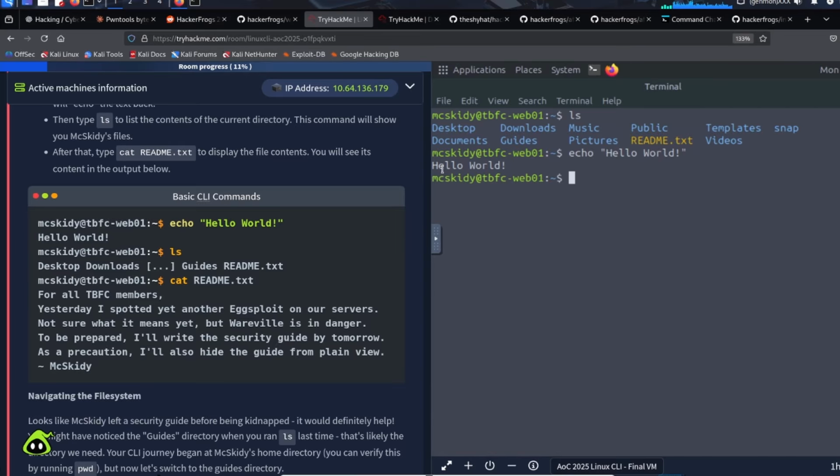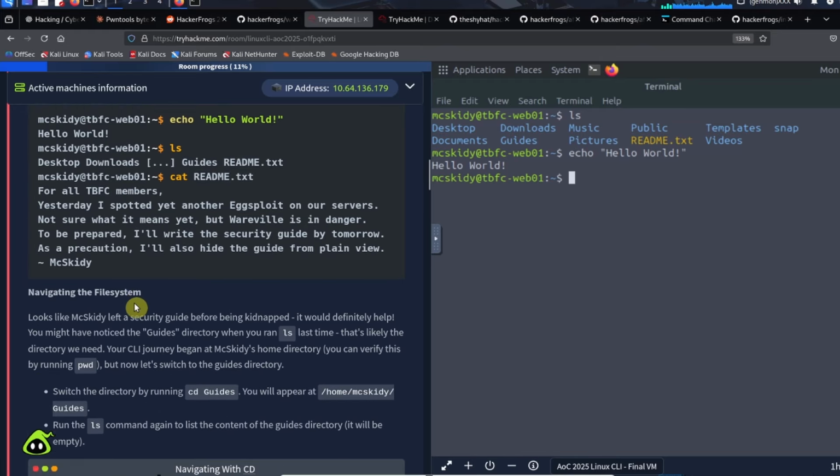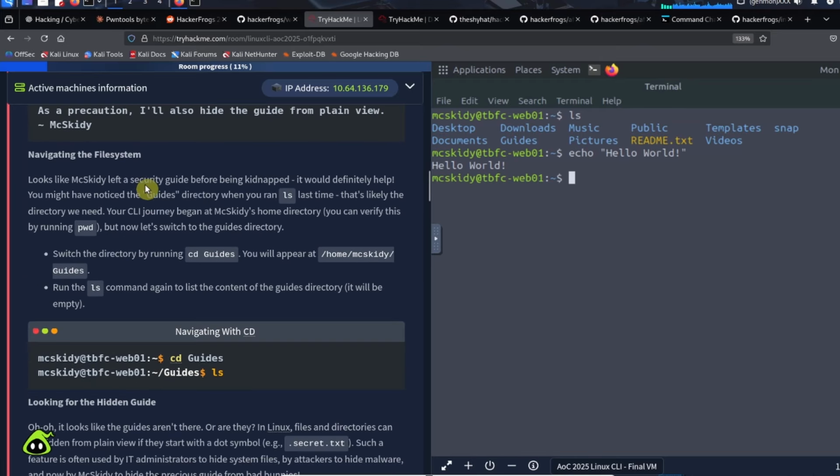Okay, and that'll just print out the message hello world. So we're going to be talking about a bunch of different commands we can use to do different things on the file system, and that's what we're going to be doing today. So it talks about navigating the file system.